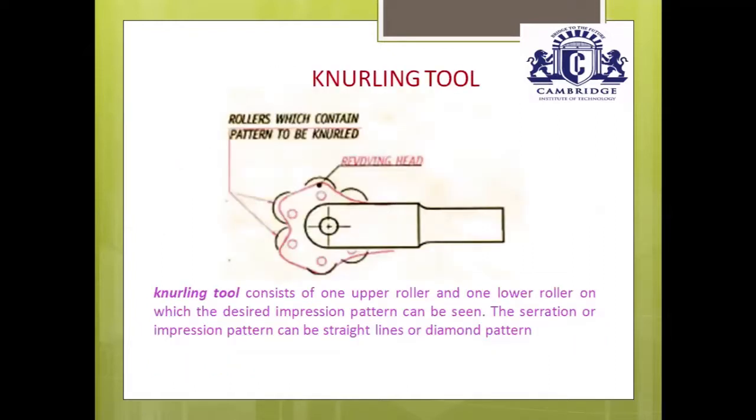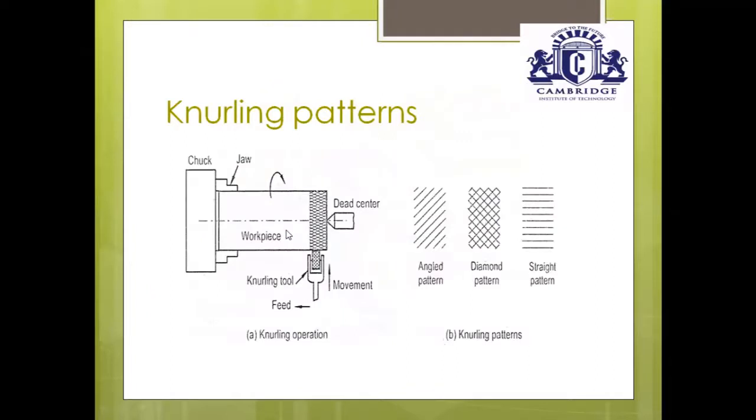This is a knurling tool. This knurling tool has a total of four rollers, front two rollers and back two rollers. These two rollers support the front two rollers. Just observe here the different types of pattern while doing knurling operations. First one is the angular pattern, second one is the diamond pattern, third one is the straight pattern. Based on your requirement, you have to select the different pattern rollers.